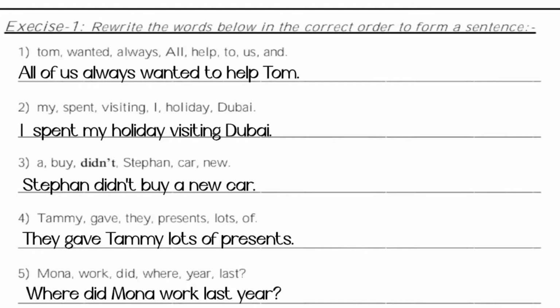Let us read all the five again. Number 1. Tom wanted always all help to us of. All of us always wanted to help Tom. Number 2.